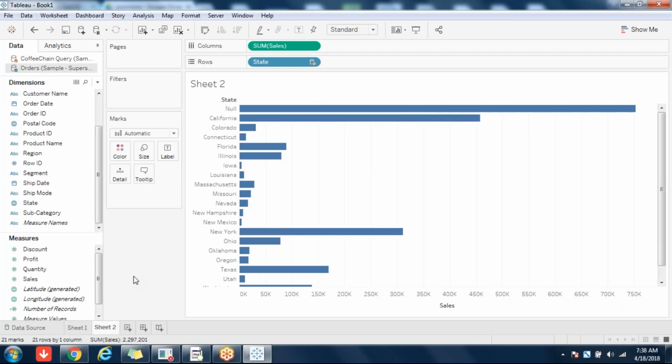So what is the difference between these two outputs? If you see here, null is there, right? Here null is there. Why did we get null there? Anybody? Why did we get null there?